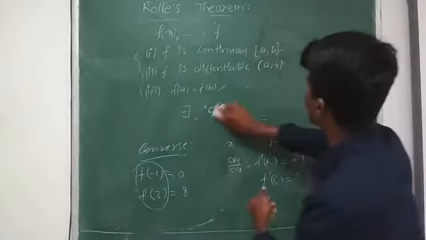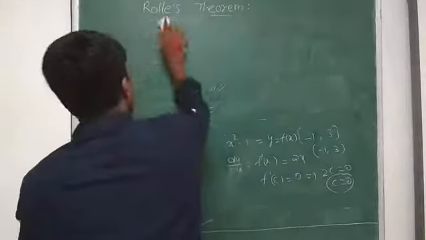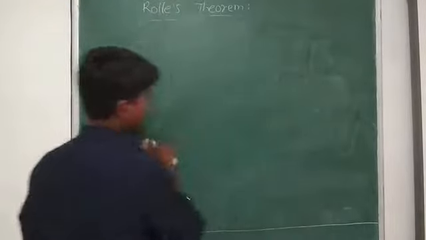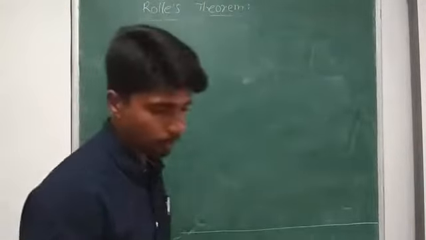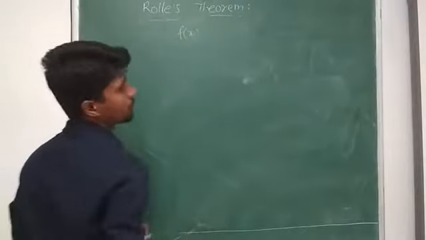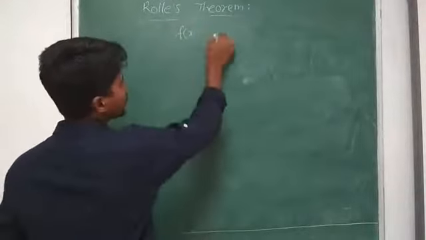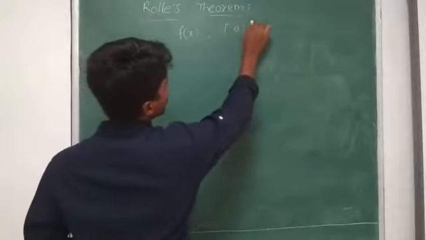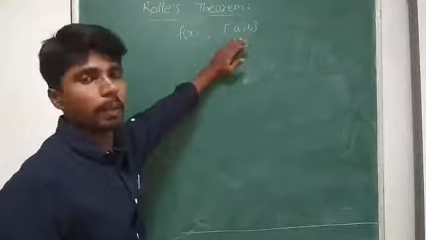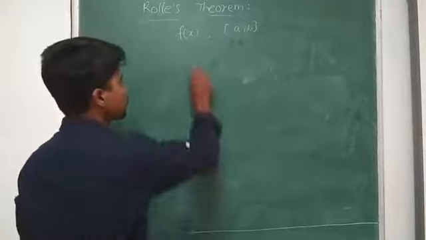in a geometrical way. I have a function f of x. We discuss this one in a geometrical way. I have its curve which is defined in the closed interval [a, b], means it's continuous in the closed interval [a, b]. Continuous means what I can say?